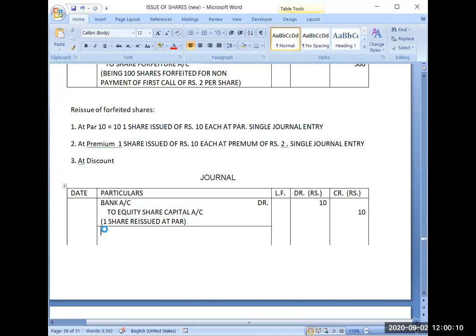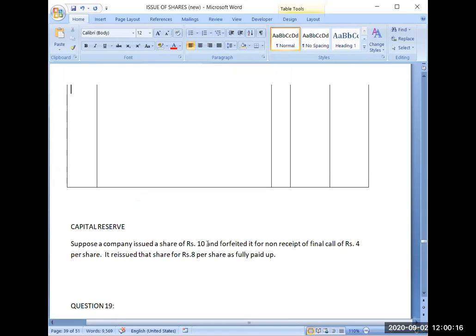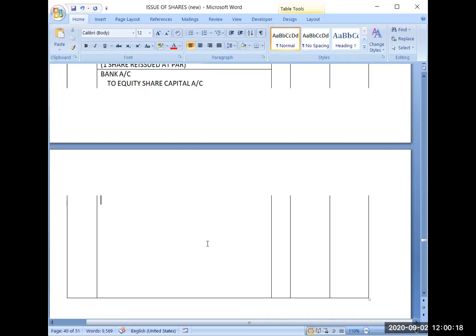So premium is your profit, credited to securities premium reserve account.